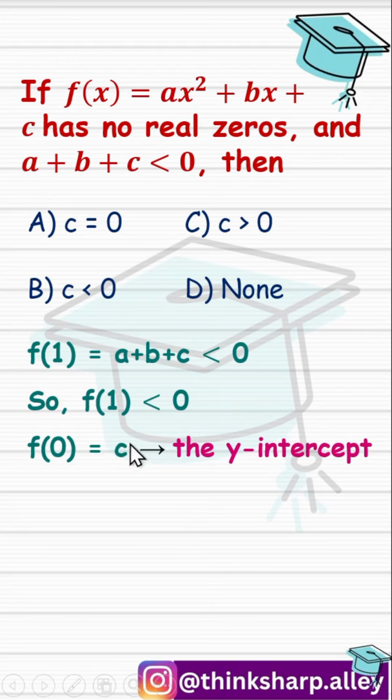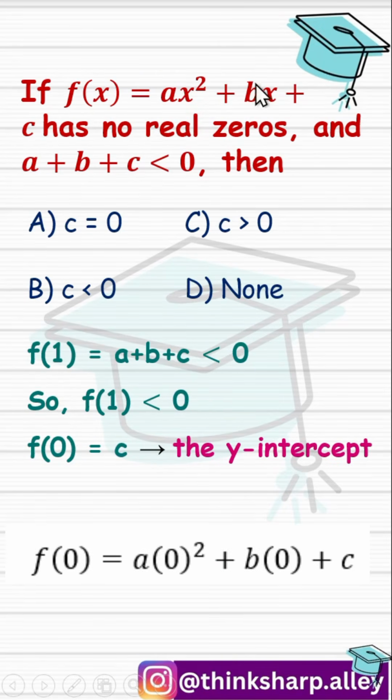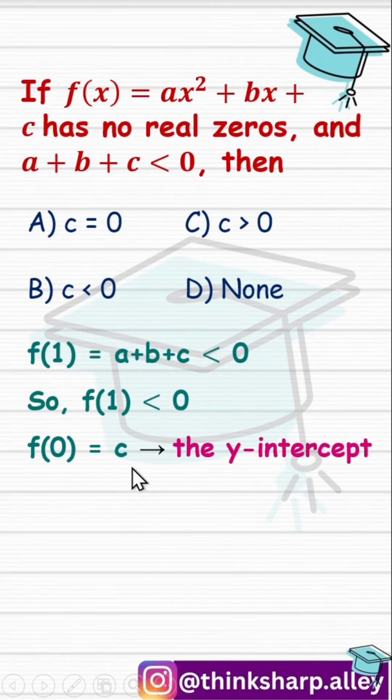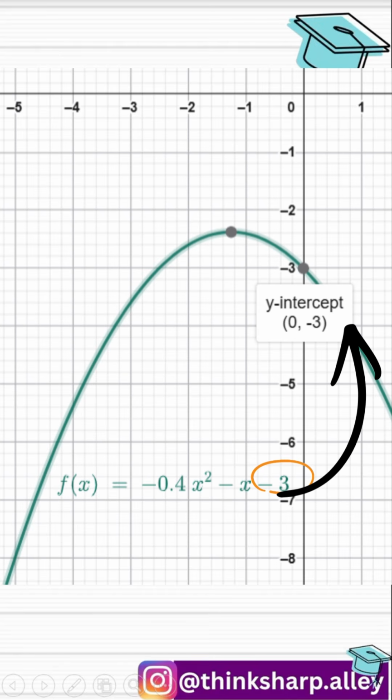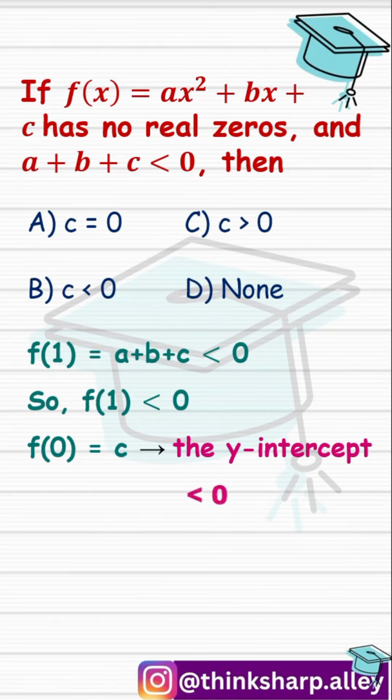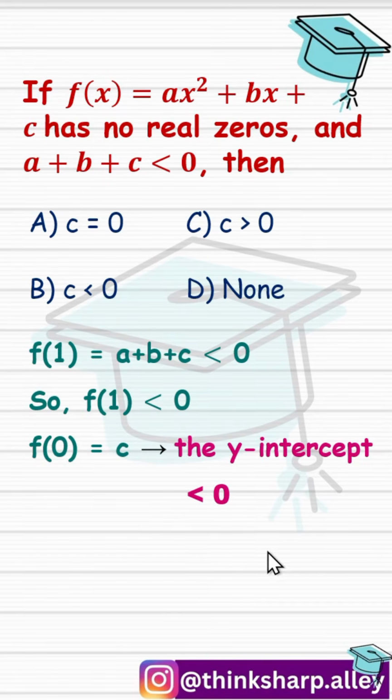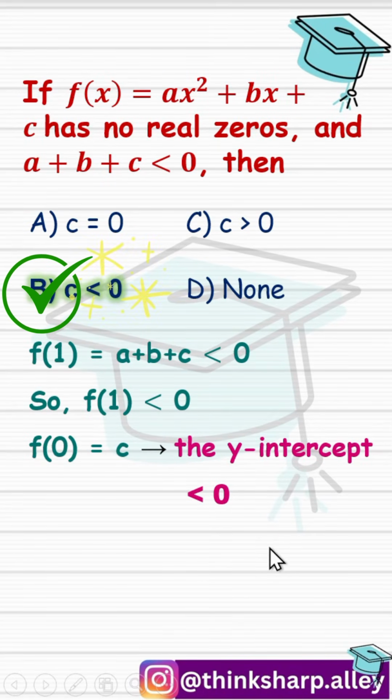f(0) is equal to c, because if you place 0 in place of x, the first term, the second term vanishes, so we are left with only c. And we know c is the y-intercept. Now since the whole graph is below the x-axis, c must be less than 0. And the correct answer is option B, c less than 0.